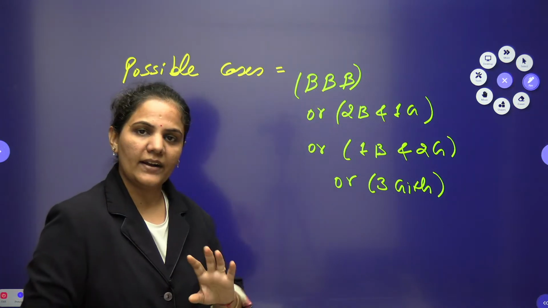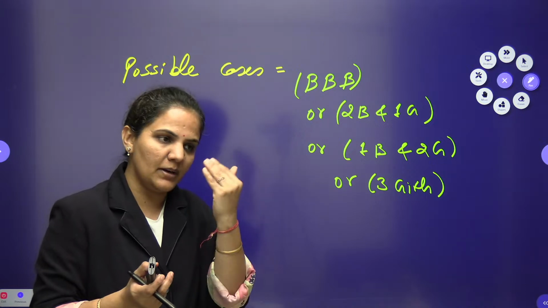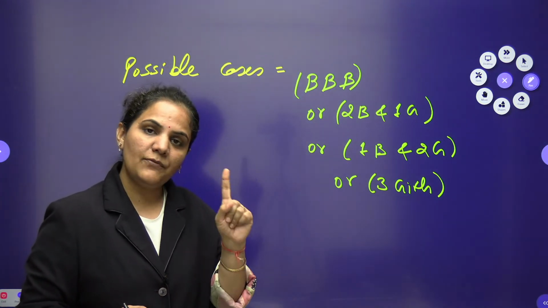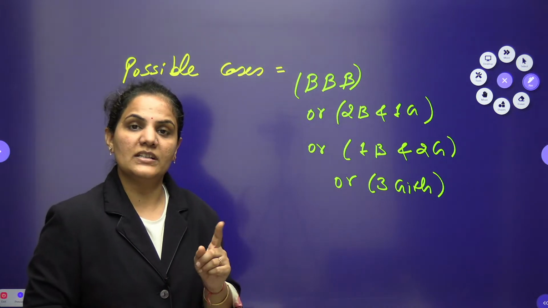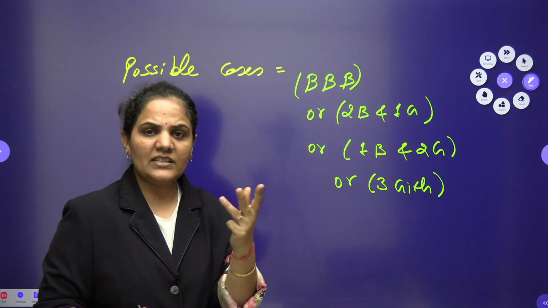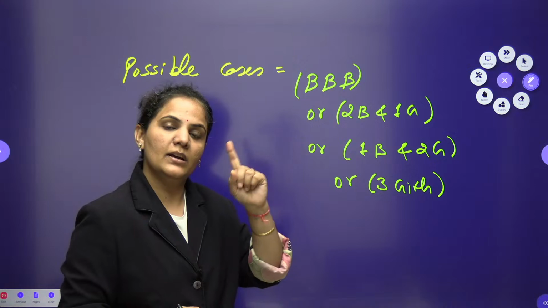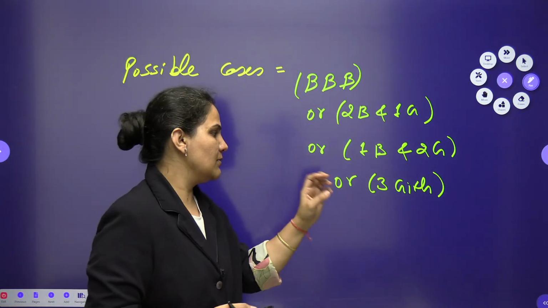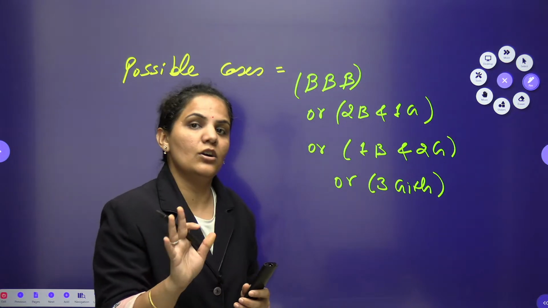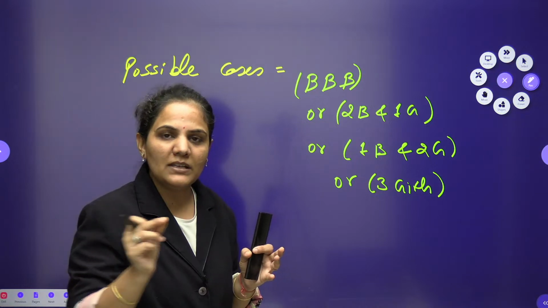It's not the required. The total number of outcomes in this case, because the probability is nothing but favorable by total. So we will go for the favorable case also, but if I look here at the total number of cases, you are talking about a family with 3 children. Among these 3 children it is possible all the 3 will be boys, 2 boys and 1 girl is possible, 1 girl and 2 boys will be possible, or all the 3 will be girls. Here I am not saying that the sequence will not matter, because we are not doing the simple arrangement like B, G, B or B, B, G.